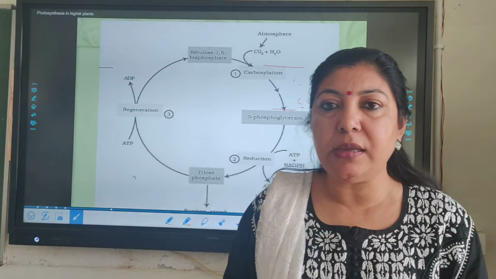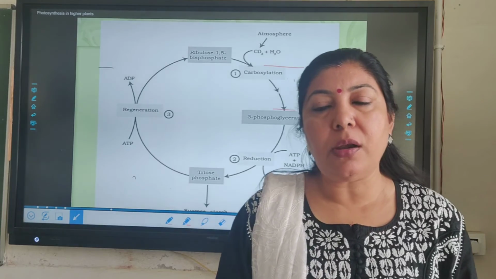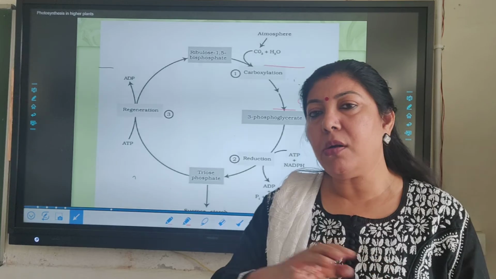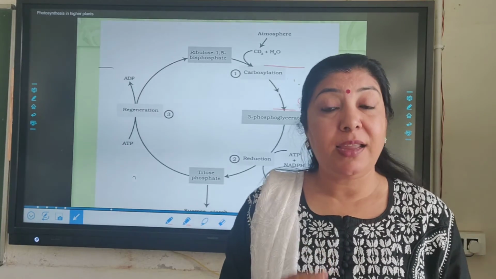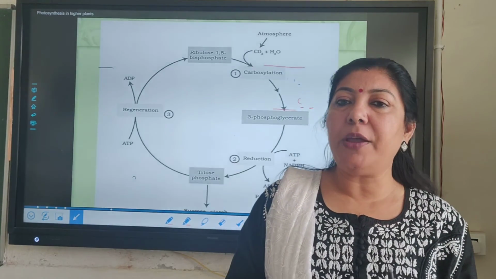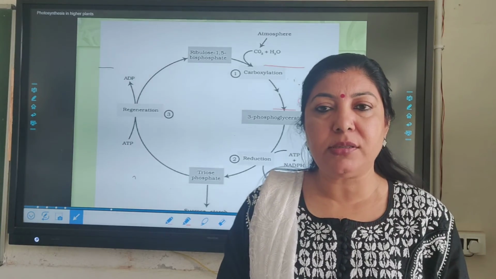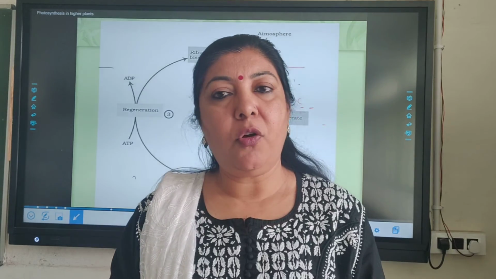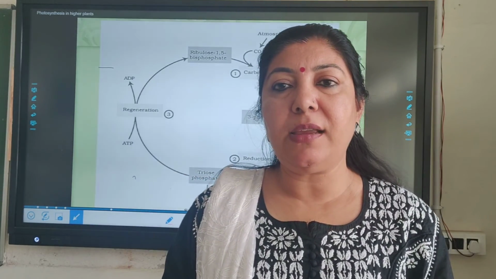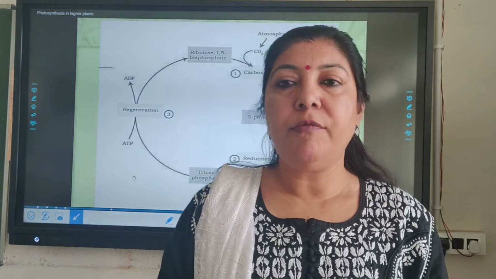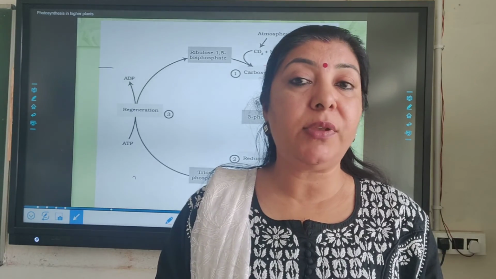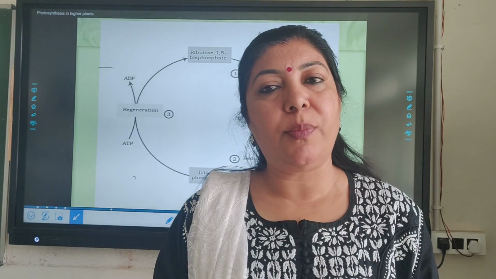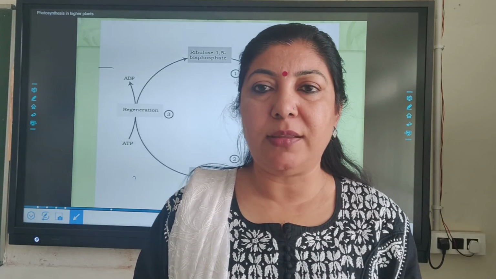This C3 cycle is responsible for the formation of the glucose molecule, and all these processes are taking place in the stroma. So all the biosynthetic phases, that is dark reactions, are taking place in the stroma. I hope you have understood this C3 cycle well. In the next class, we will study the details of the C4 cycle, and we will compare how C3 plants and C4 plants are different from each other.